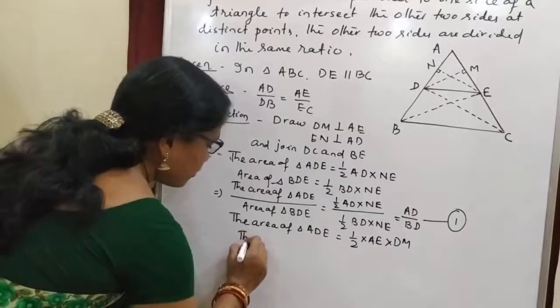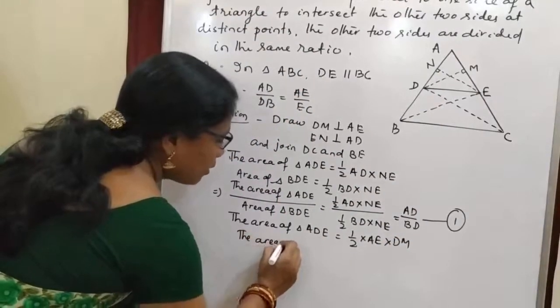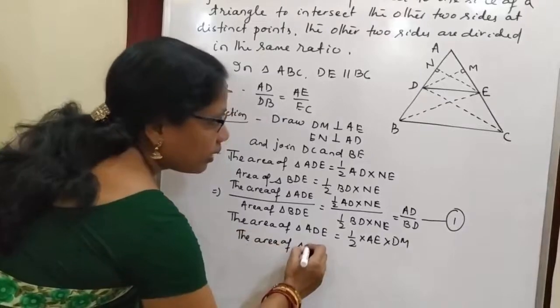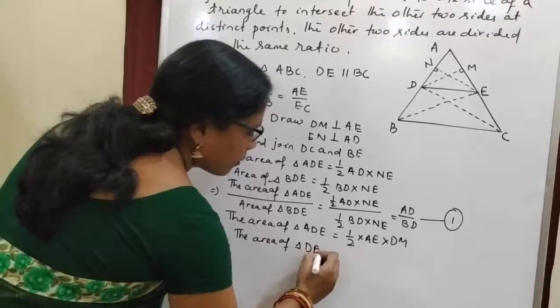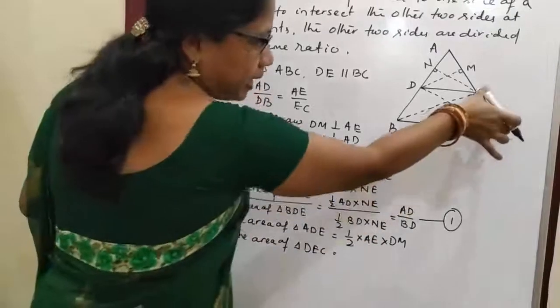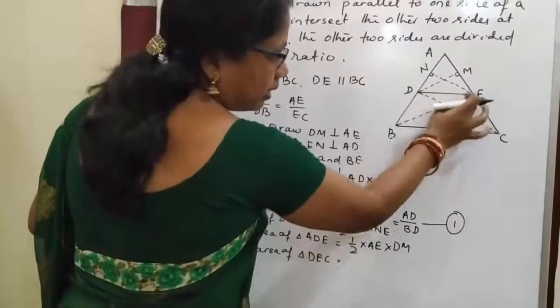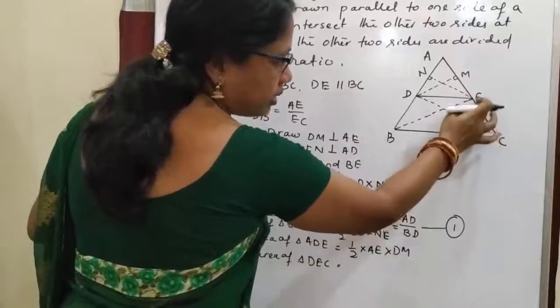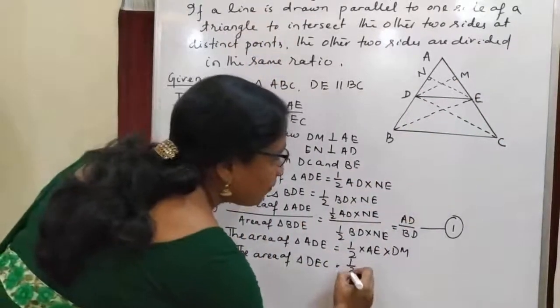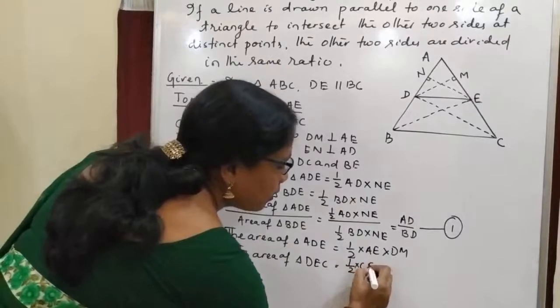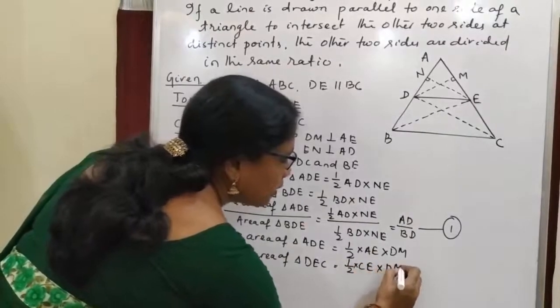And the area of triangle DEC: base is CE and height is DM, half CE multiplied with DM.